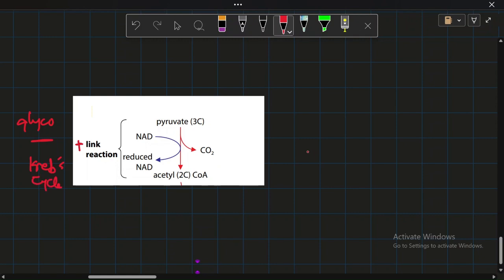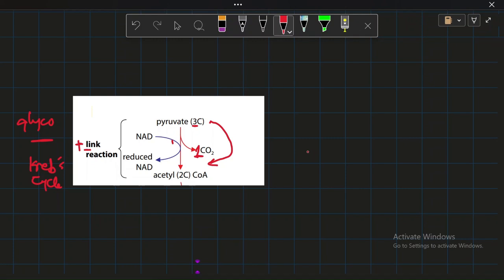And what's mainly going to happen in this process is we take a 3-carbon sugar and transform it into a 2-carbon sugar. So in this step we're removing essentially 1 carbon from this pyruvate, and then it becomes acetyl-CoA. Also in this step, we're going to produce an NADH.